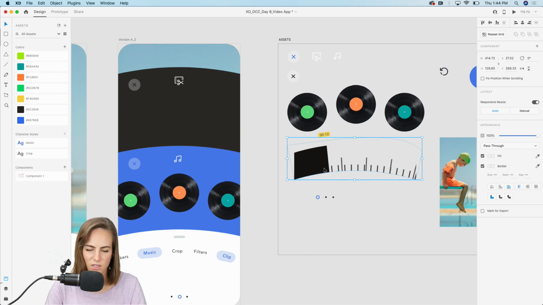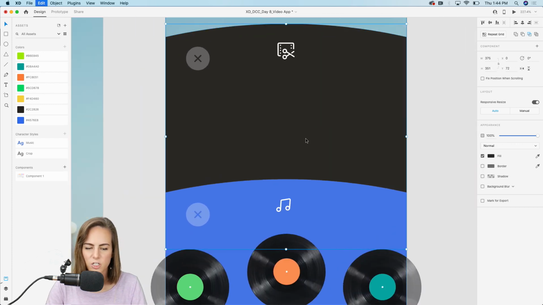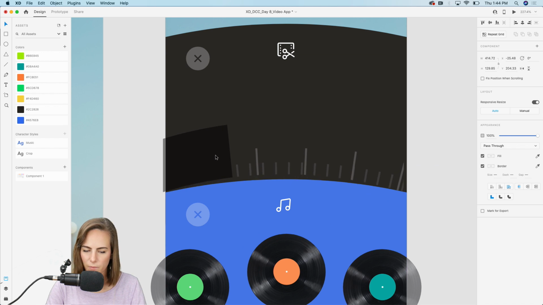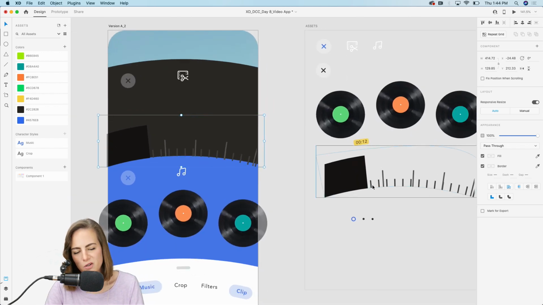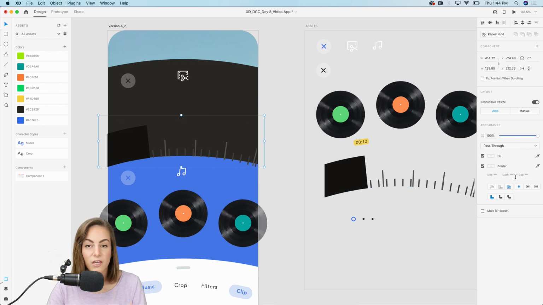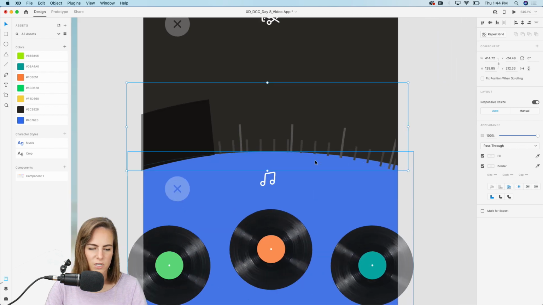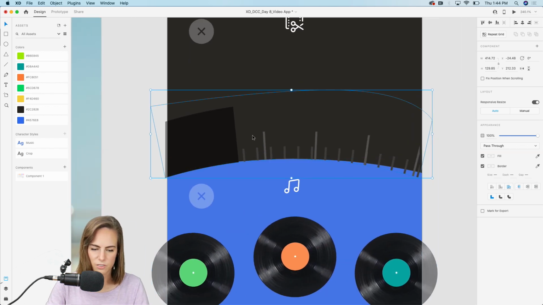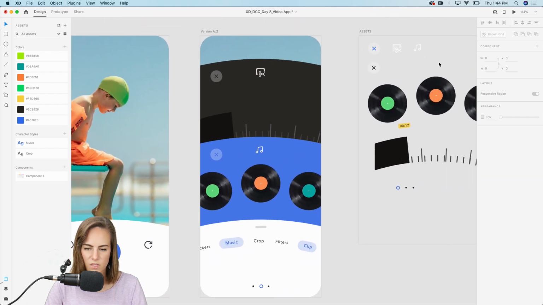And the other thing is our little sort of trimming. So we need to see where we're gonna trim or clip up our video. So let's put this here. And again, this part I had to make in Illustrator because although you can do dashes in XD, you can't necessarily put it on a path. So I wanted to make sure that was on a path. So let's bring this back. All right. And then this is the part we're gonna clip up right here.